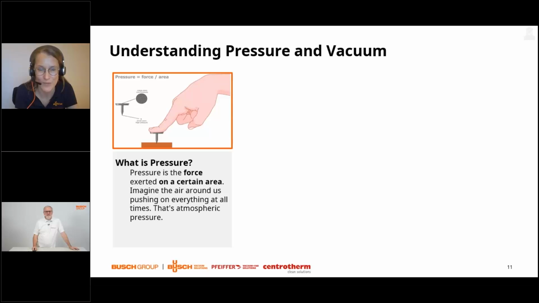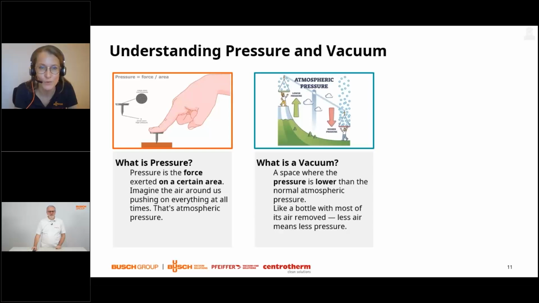Pressure can be described as a force which is exerted on a certain area. As you can see on the picture, pushing with your finger on a nail on a surface, you exert a certain pressure on this nail. Another example is imagining the air which surrounds us all is pushing on everything and all the time. That is what we call atmospheric pressure.